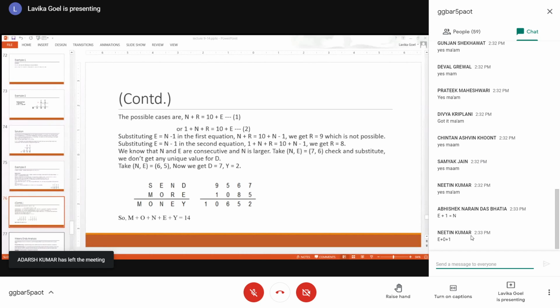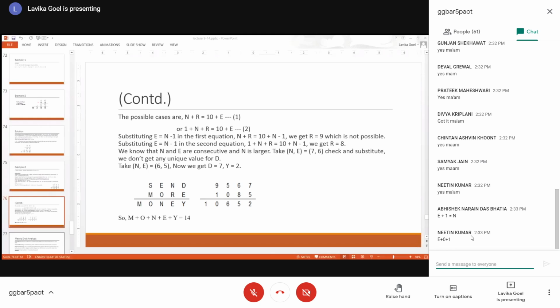Fine. Now you check and substitute and you see whether you are able to satisfy this equation, SEND plus MORE equal to MONEY, using the value of N as 7 and E as 6. If you take N as 7 and E as 6, can you get the unique value for D and Y? E is 6. So in that case, D plus E should be equal to 10 plus Y, right? So can you get some value of D and Y? Please try, students, and see if you are able to get some value which is satisfying the equation D plus E is equal to 10 plus Y.